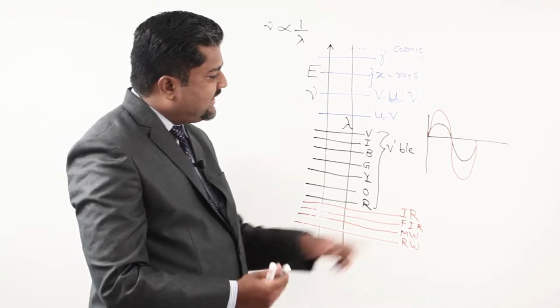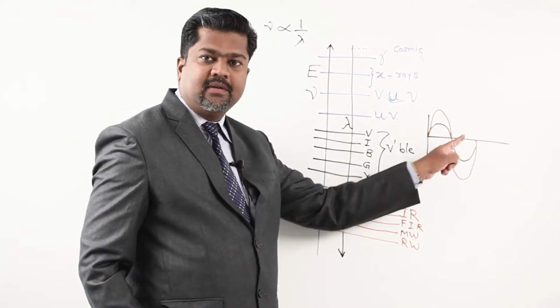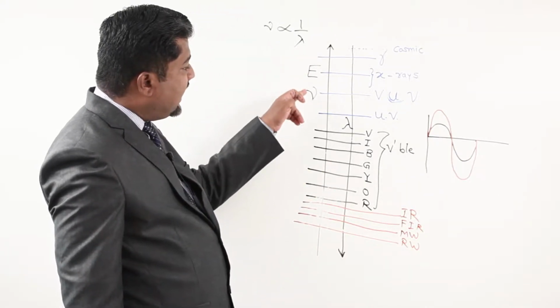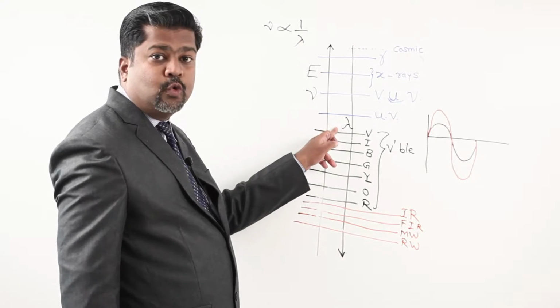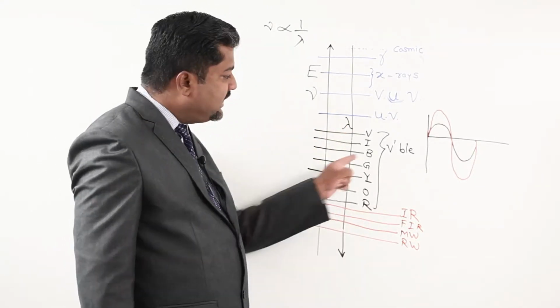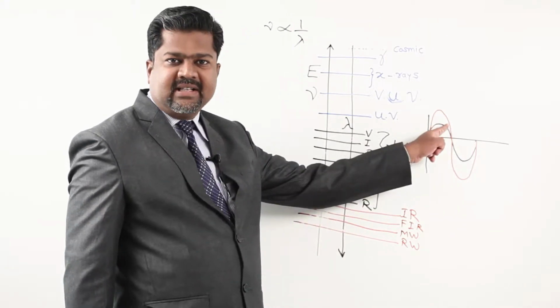You will get the same wavelength but the amplitude is different. That's why our chart is according to frequency or wavelength and not according to amplitude.